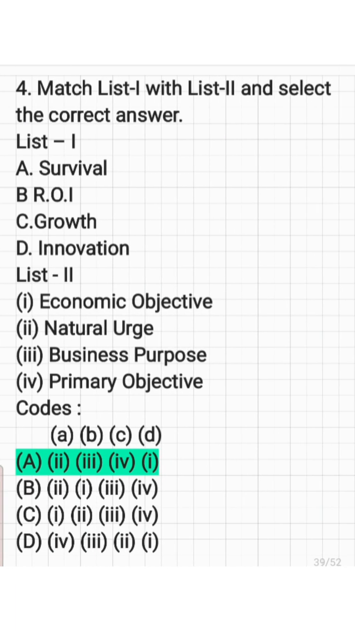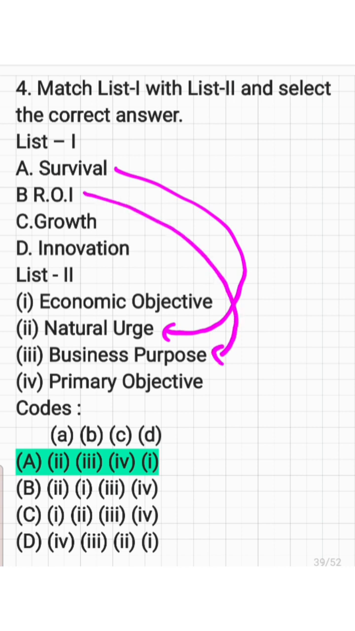And the fourth question, match the following. In this question, they have given List 1, which includes survival, ROI, growth, innovation, etc. And List 2 includes economic objective, natural urge, business purpose, and primary objectives. So survival is a kind of natural urge, and return on investment is a business purpose actually. And growth is a primary objective of every firm, and innovation is the economic objective. So here the answer is option number A, that is 2, 3, 4 and 1.